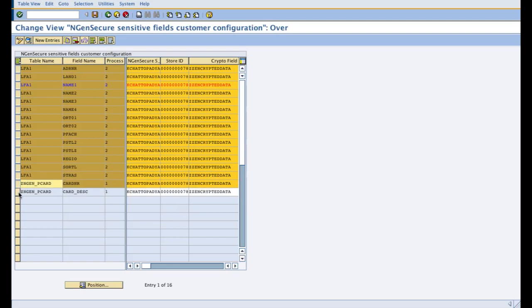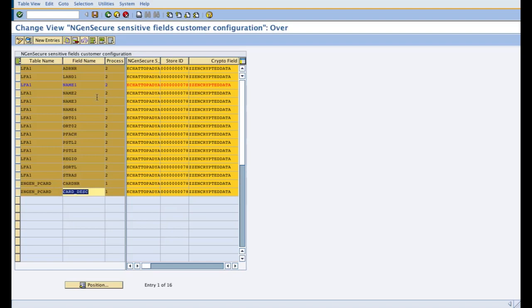Now I have also configured that the product also gives the ability to not only encrypt standard tables but also custom tables. So I have added a custom table and its sensitive fields to be encrypted, such as my P card or payment card custom table having card number as my sensitive field and the card description as the sensitive field.